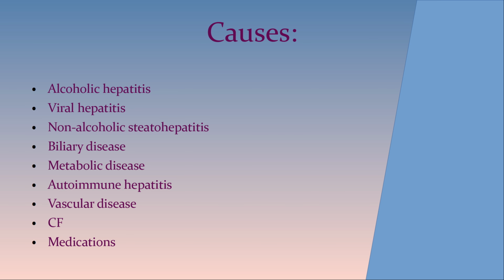So let's go. Cirrhosis is a chronic liver disease characterized by fibrosis, disruption of liver architecture, and widespread nodules in the liver. The fibrous tissue replaces damaged or dead hepatocytes, and when advanced, it is irreversible. So, what are the causes of cirrhosis? First, alcoholic hepatitis. It accounts for 60–70% of all causes of cirrhosis. At the beginning, it is fatty liver, which is reversible, but then cirrhosis develops, and it is usually irreversible.